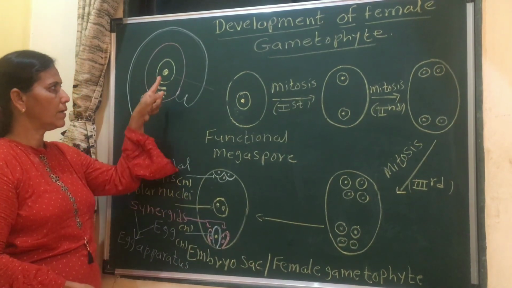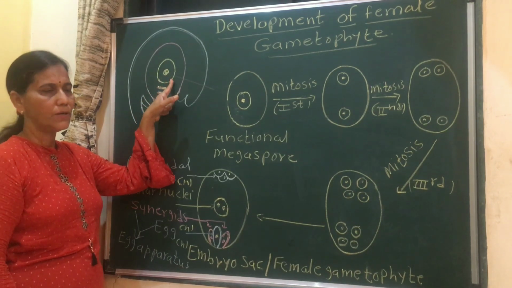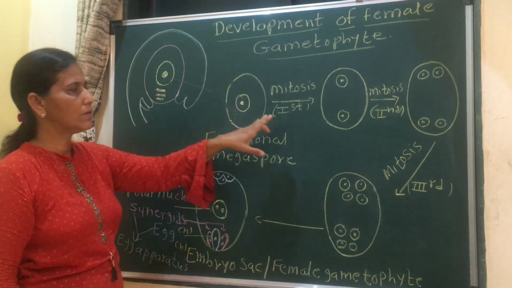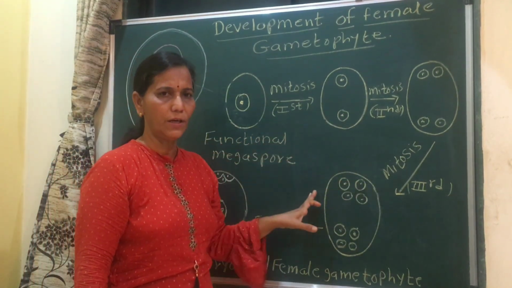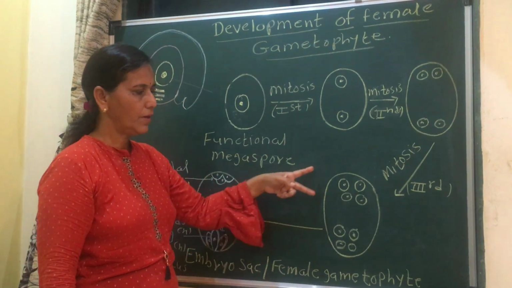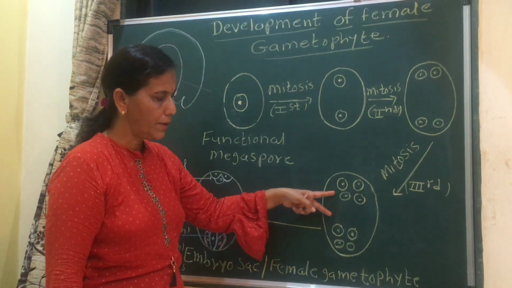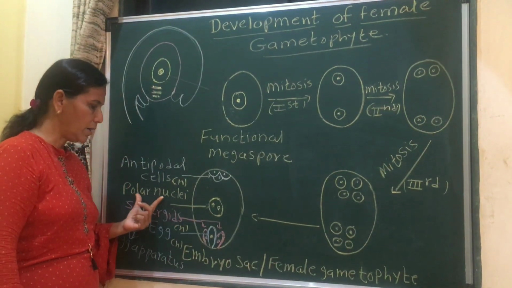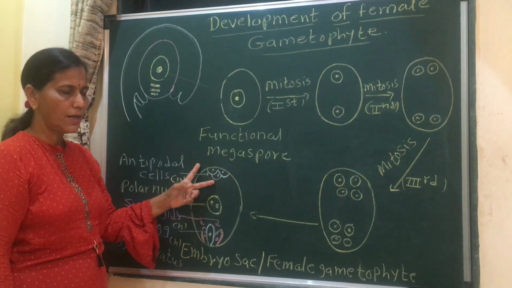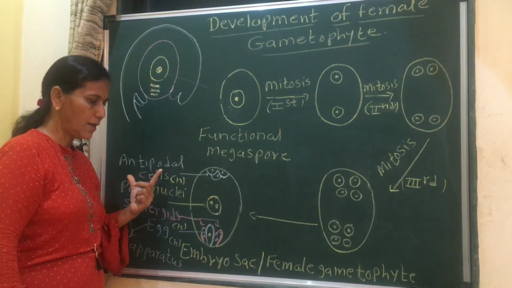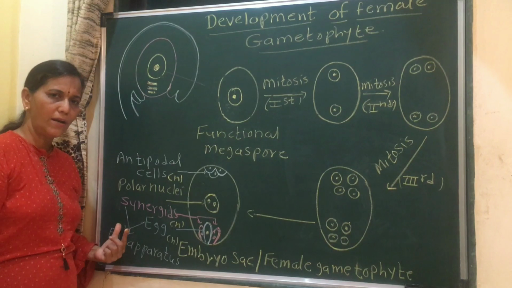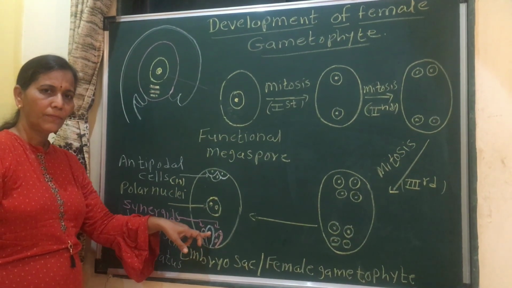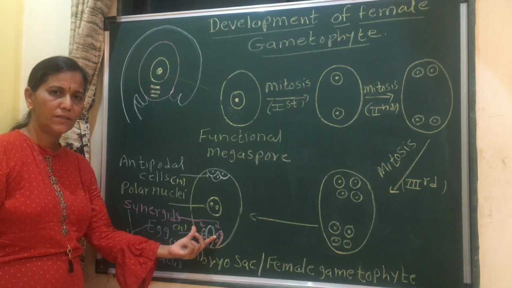Again we will revise. First, the functional megaspore, which is towards the chalazal end, undergoes 3 free nuclear divisions and forms 8 nuclei. One from each pole comes to the center, fuses and forms the polar nuclei. The 3 towards the chalazal end form the antipodal cells. The 3 towards the micropylar end form the egg apparatus, in which there is a central large cell called the egg cell and 2 lateral synergids.